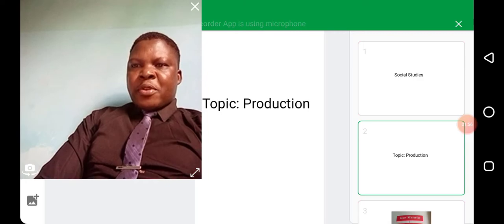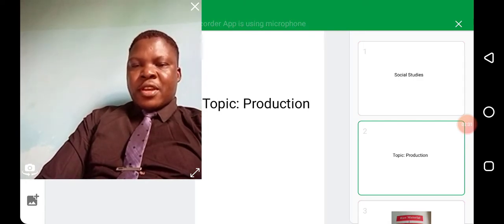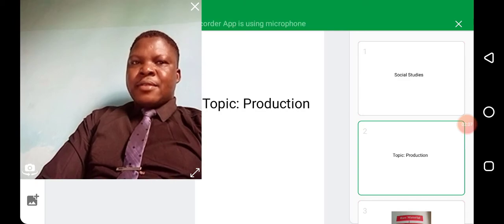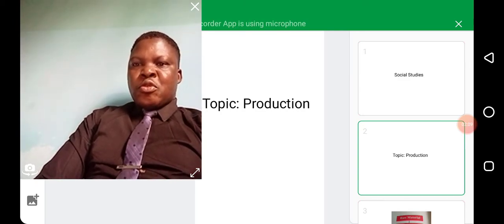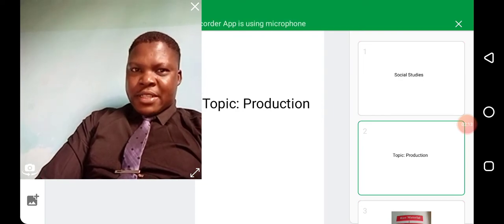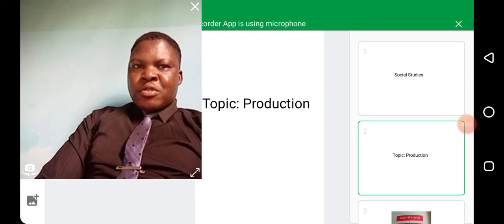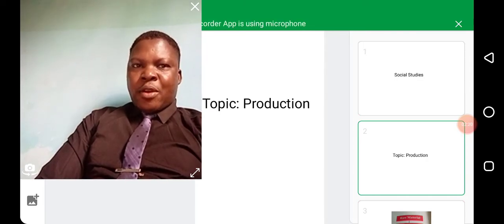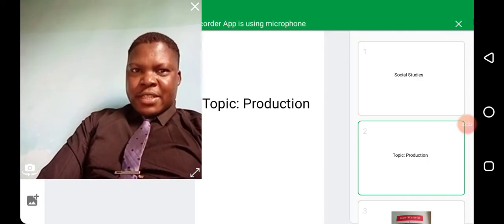Primary production involves the extraction of raw materials from the soil or sea, for example, farming, fishing, and mining. Goods available at this primary stage of production are called raw materials.